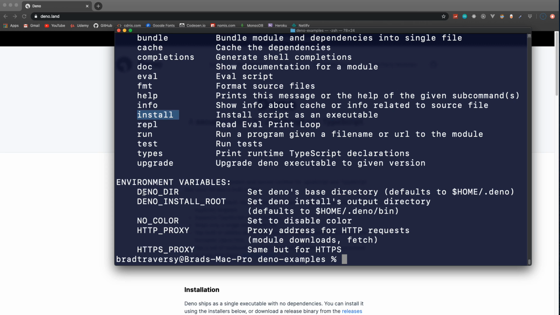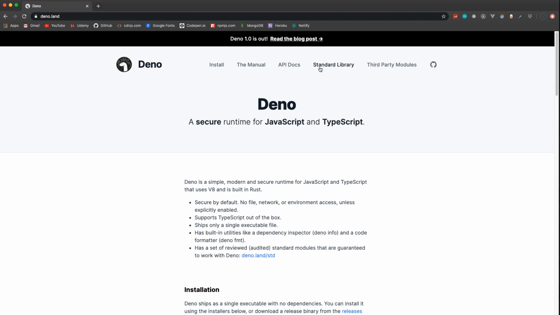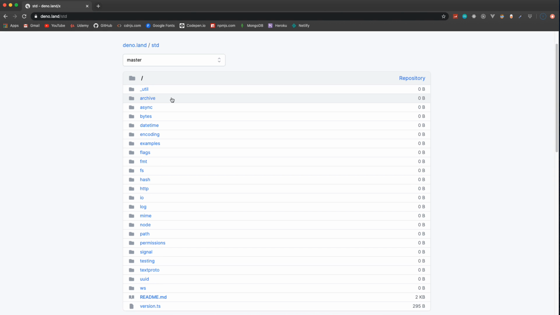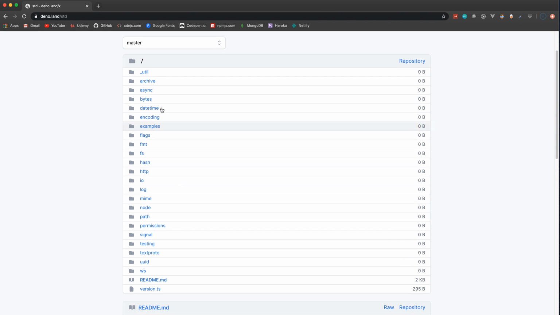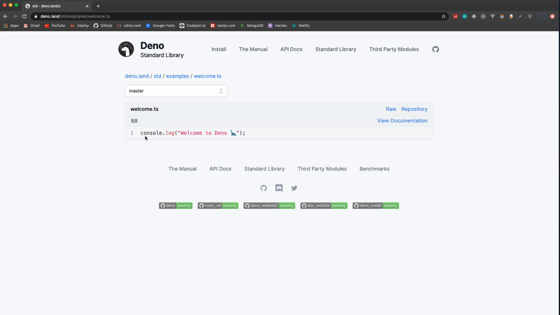Some environment variables like the base directory, which by default is going to be your home directory, and then .deno. So that's the help command or help option. Now I want to show you something real quick. If we go to the standard library, this is where you can find all the standard library modules, so HTTP, log, FS. I actually want to go to examples, and there's some example scripts here, one of which is welcome.ts, which you can see the code for it is just a console log.